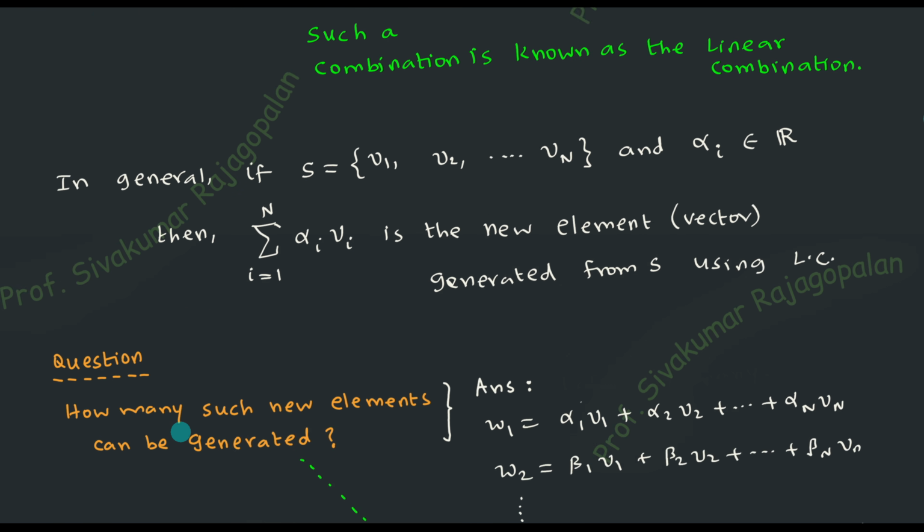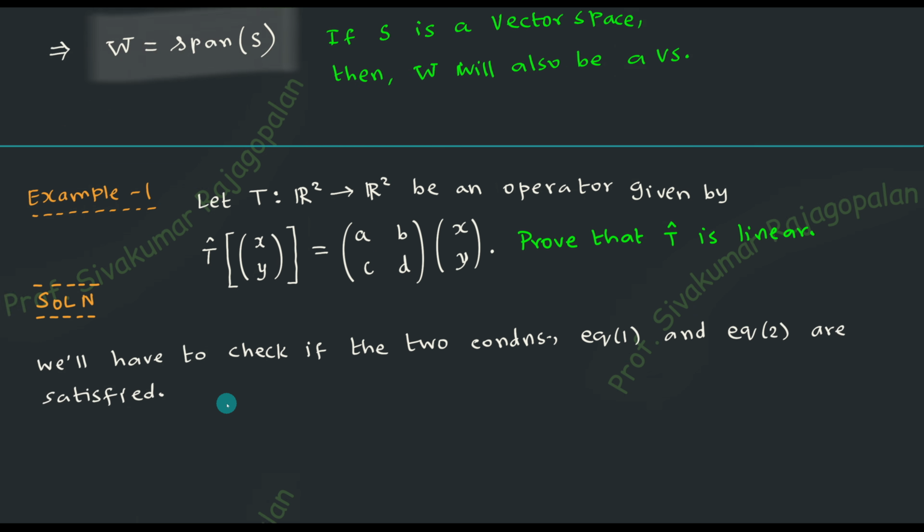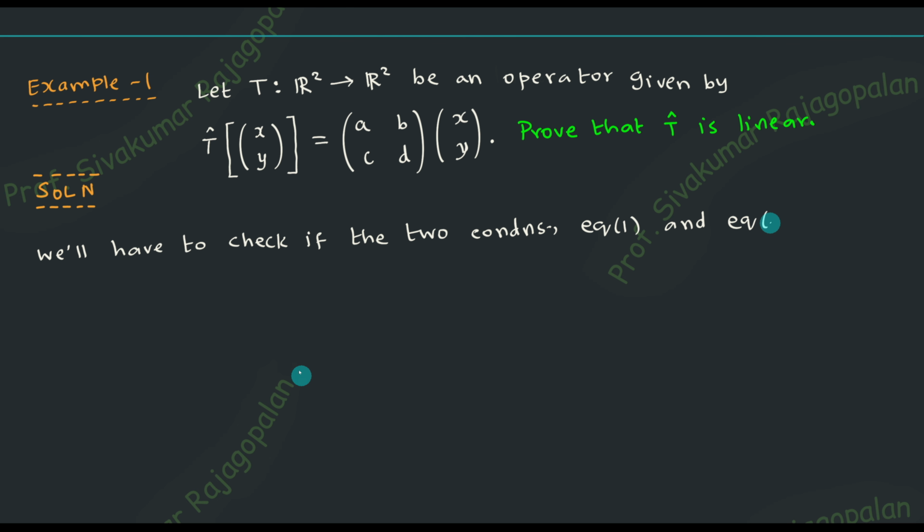Okay, so here, what I'm trying to say is, one second. We will have to check if the 2 conditions, equation 1 and equation 2, are satisfied. That's what I'm trying to say. Now I would like to move from this place and show where equation 1 and equation 2 are. It is there already. You've been seeing that for a long time now. So let me go back in the screen and show the place where equation 1 and 2 are, and then we'll come back here.